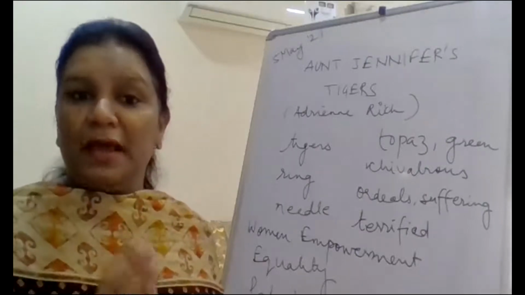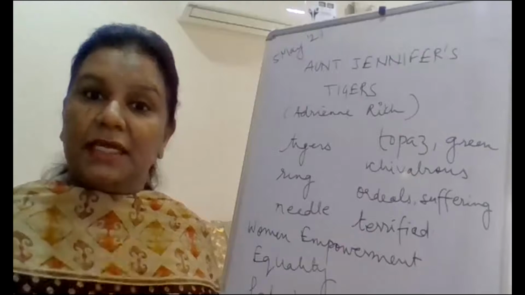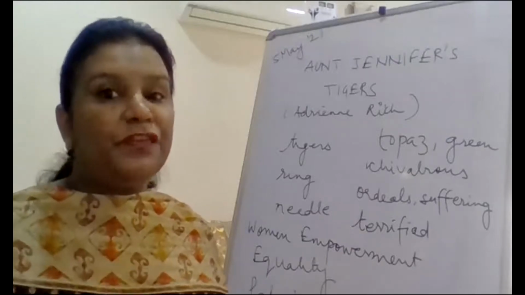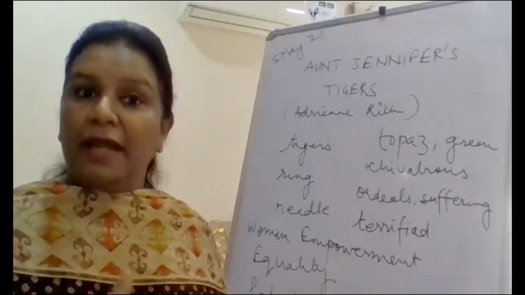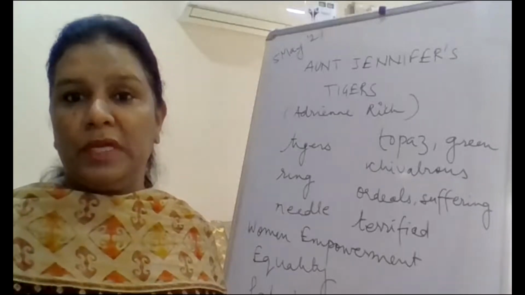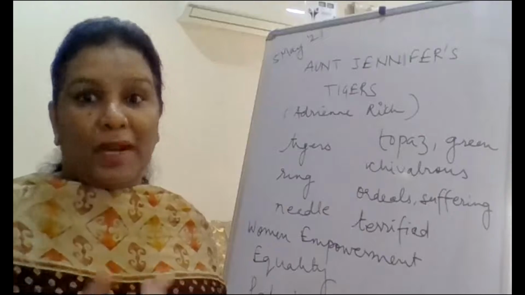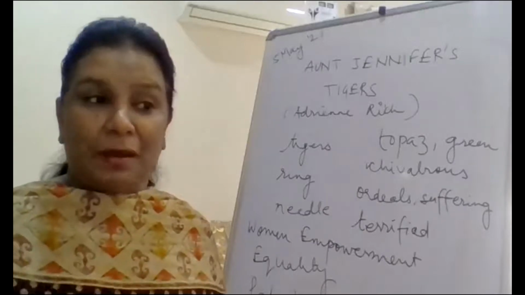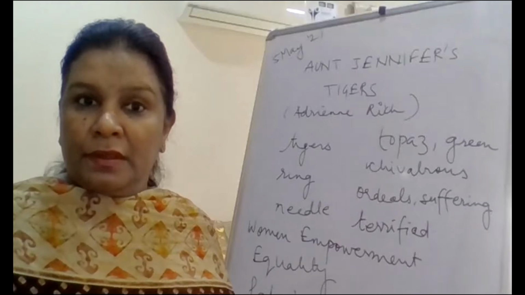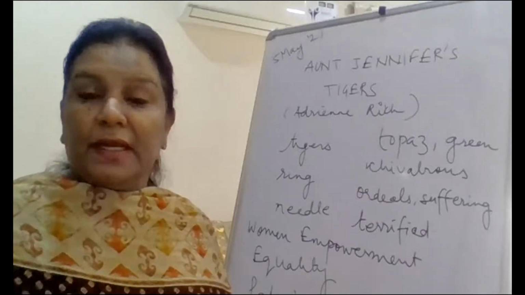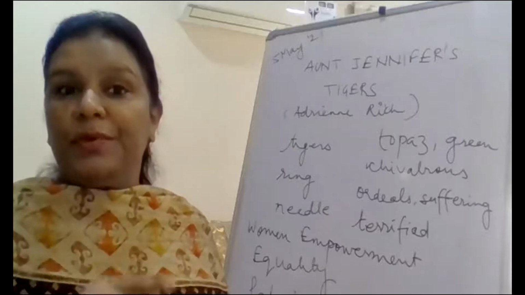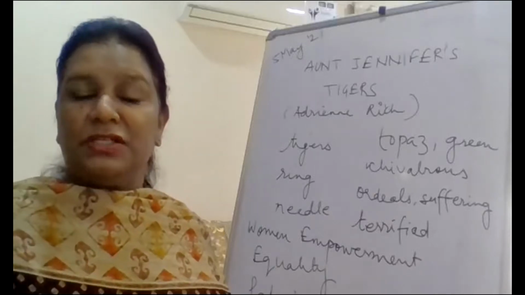This poem, as I had discussed yesterday, is about women empowerment. It's about equality. It's about freedom, right? And it is telling us about the married life of a woman, how it changes. Wedding band, as you rightly said, should be something she is very happy wearing, right? But what has happened here? Yes, her ring is a symbol of the sufferings that she's undergoing.